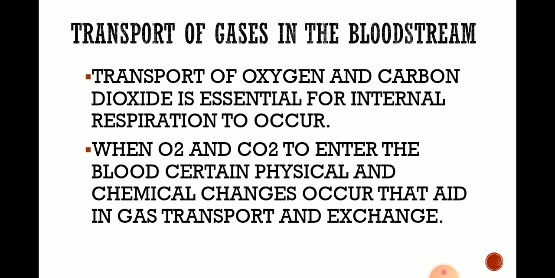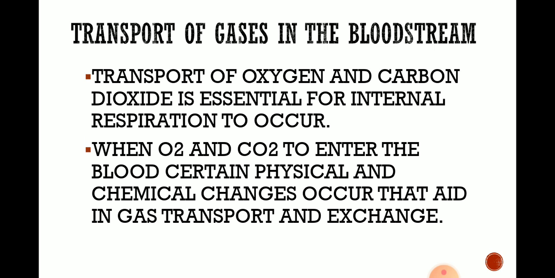Next, transport of gases in the bloodstream. Transport of oxygen and carbon dioxide is essential for internal respiration to occur. For what purpose is it essential? Transport or diffusion of gases? That means internal respiration. This is essential for gases, oxygen and carbon dioxide. So, transport of oxygen and carbon dioxide is essential for internal respiration to occur.